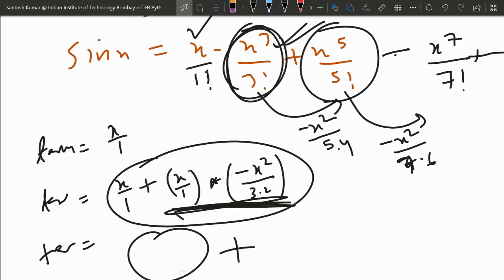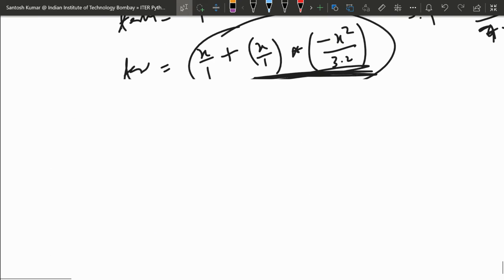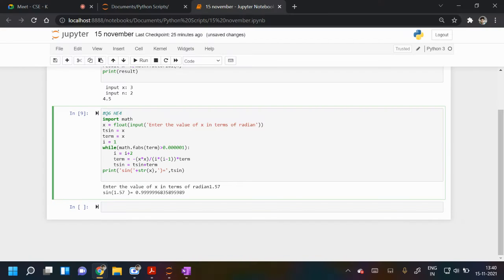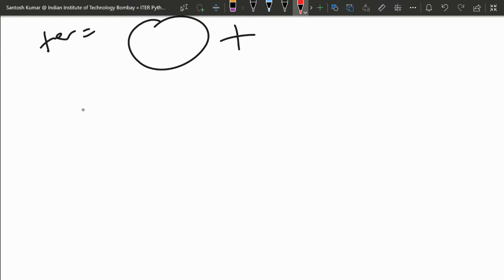So let me write here. What we did, we initialized t sine by x. So in the beginning t sine is x, and term is also x.